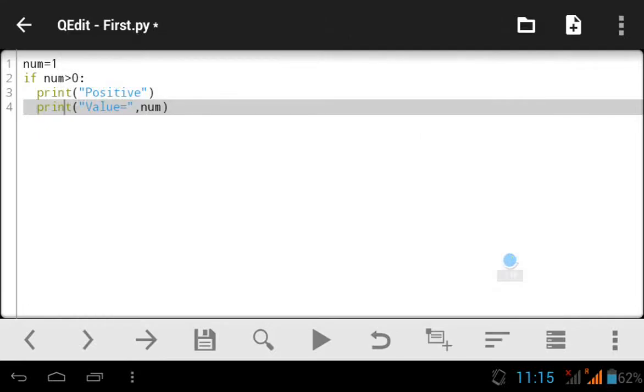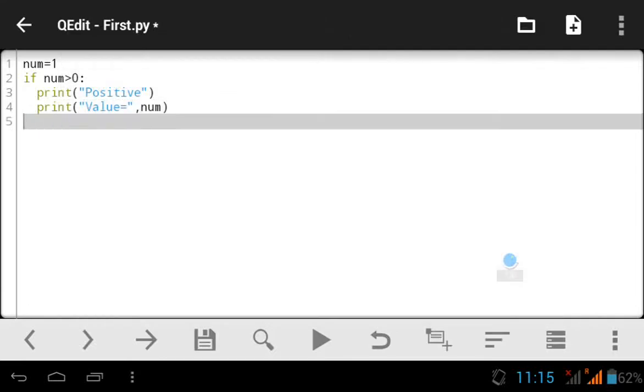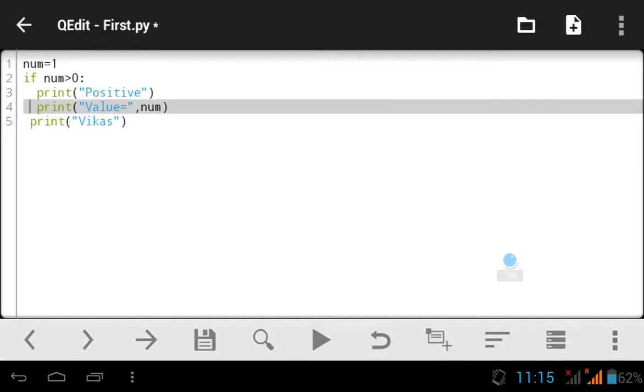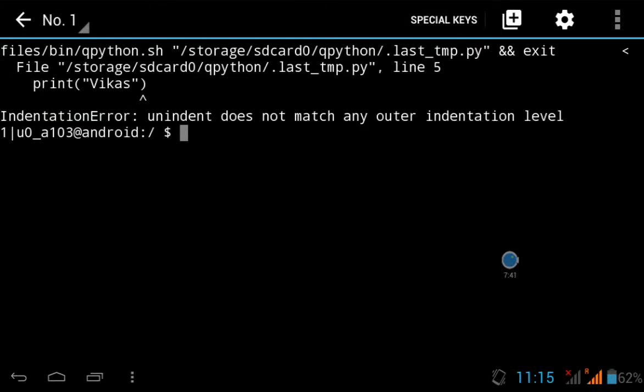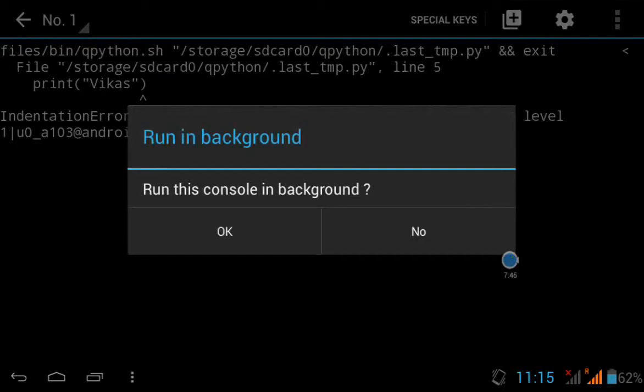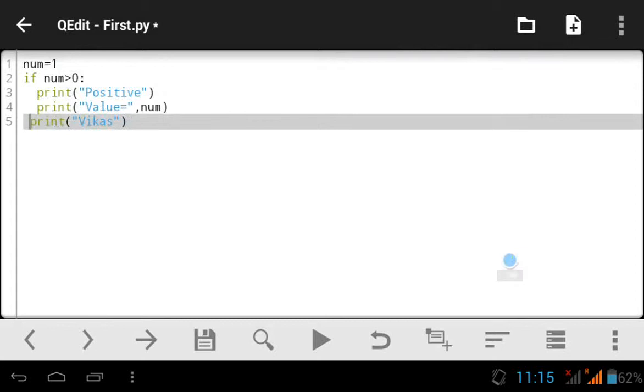Now if I write a third statement, for example, let it be Vikas, and we leave only a single space, and then we try to run the program, then it will not execute. Why? Because Python will assume that this is a statement which belongs to another block.